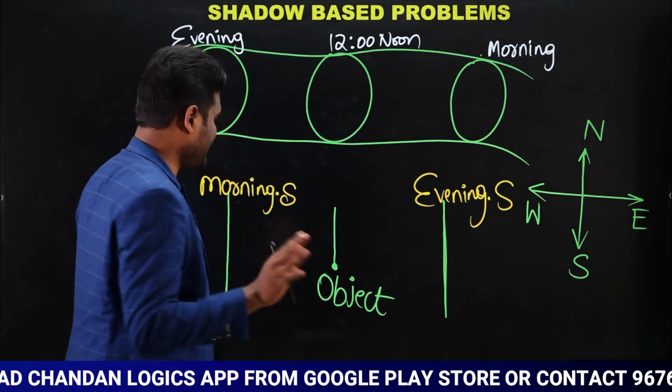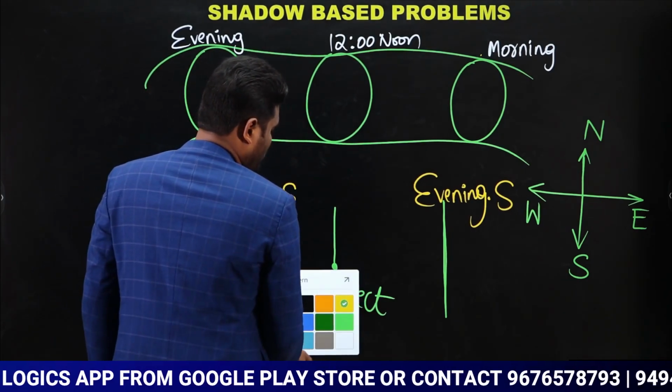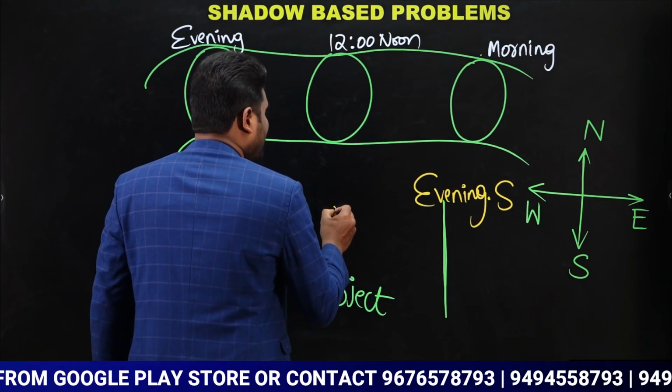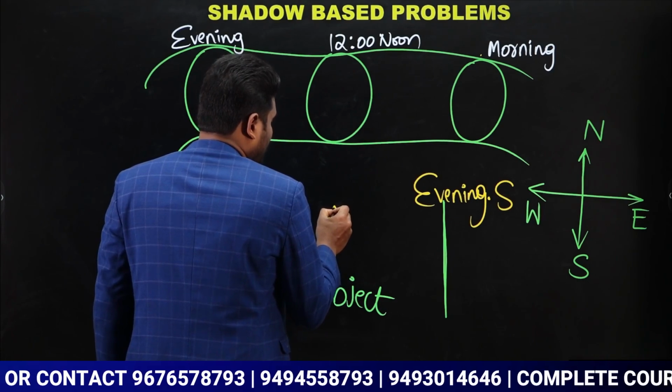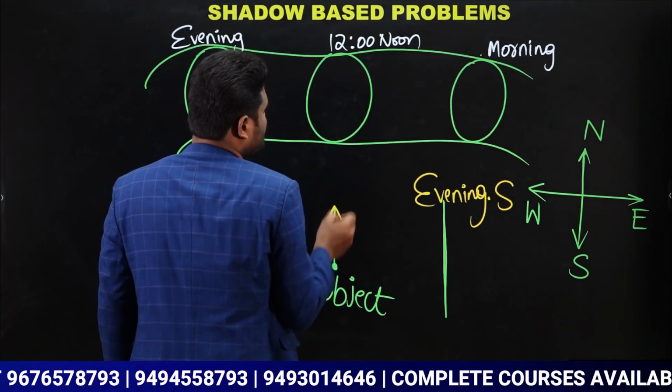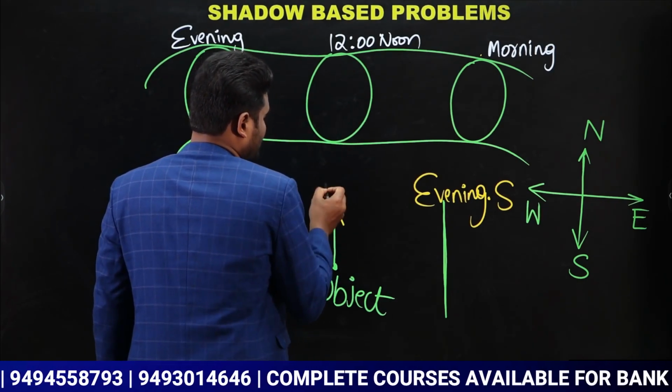Now observe carefully. Important point we are going to discuss. Let us say example. If a person is going to face towards north. Now this is nothing but north, yes or no?